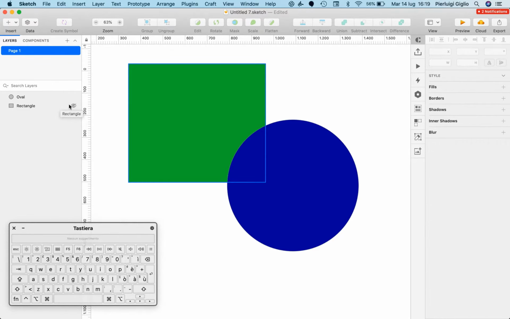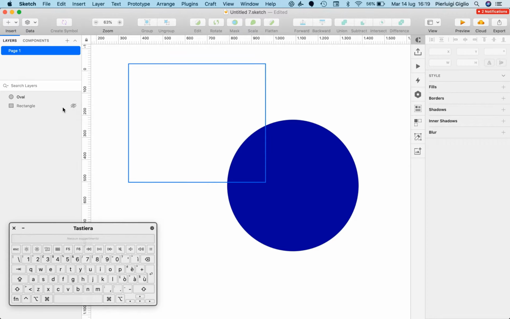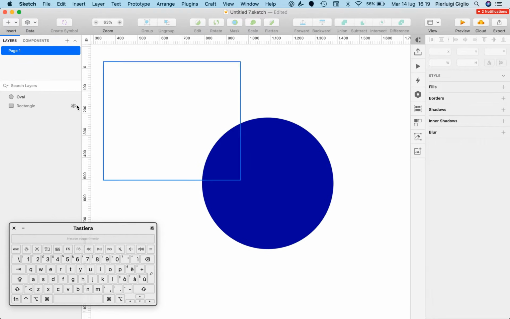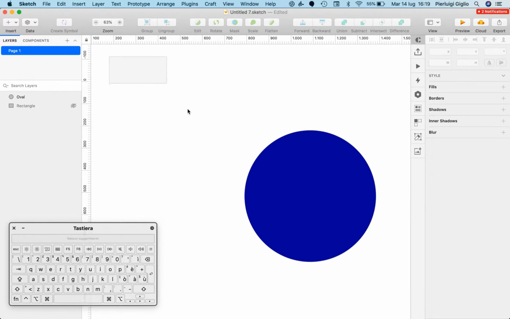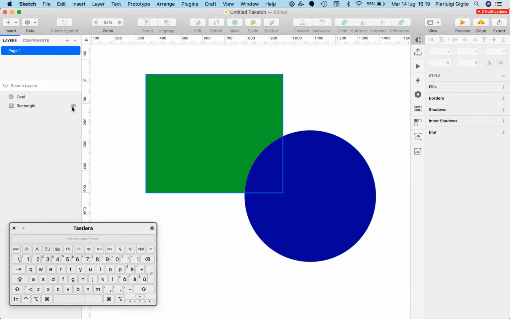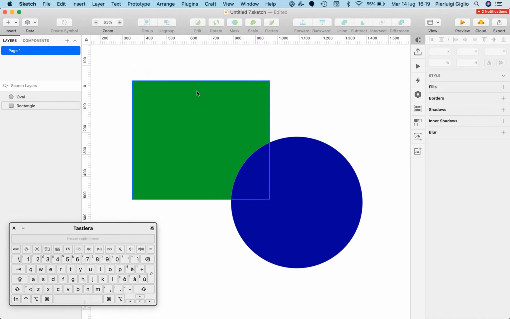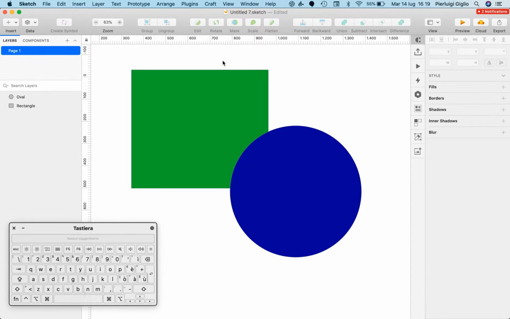And another option which you have available in Sketch is you can hide the layer. So if I click on this eye icon, you can see that the current layer is now hidden inside the Sketch file. However, we still have it. We cannot select it from the artboard, but if I click on the eye again, you can see that the layer is visible. And again, these are some things which are going to be really useful in certain scenarios, especially when you're working more on complicated projects, being a website, a web app, or a mobile app. That's really something to keep in mind.